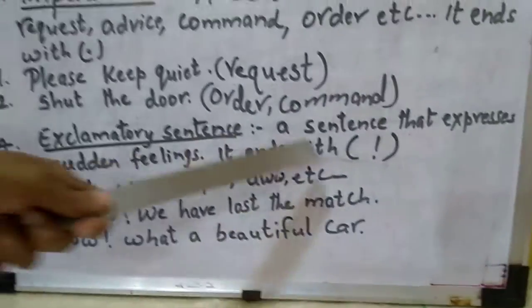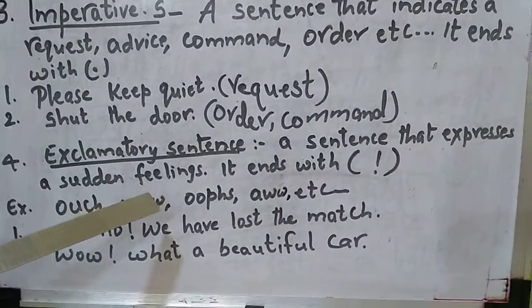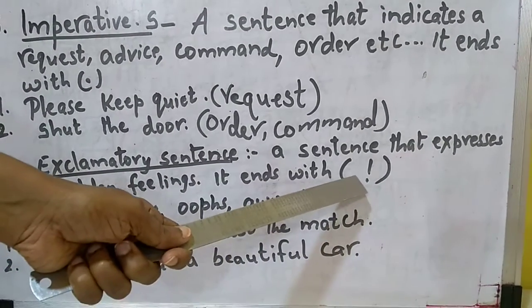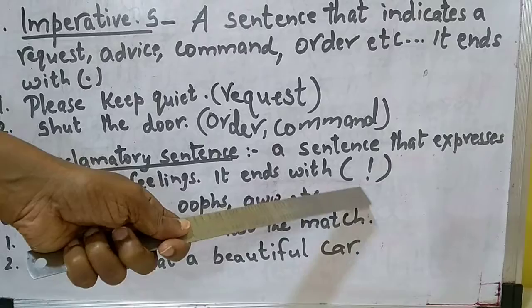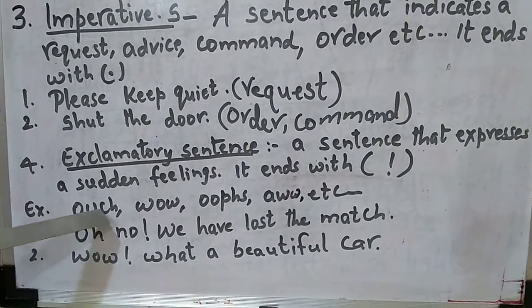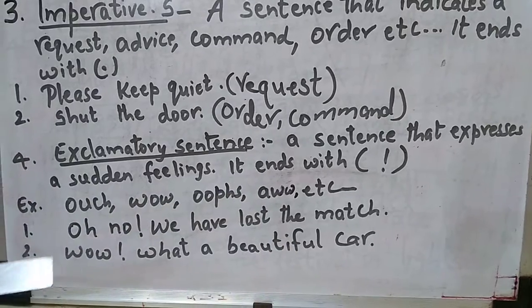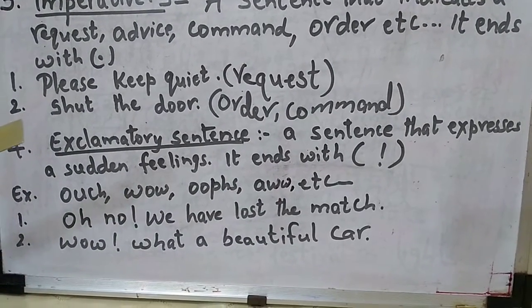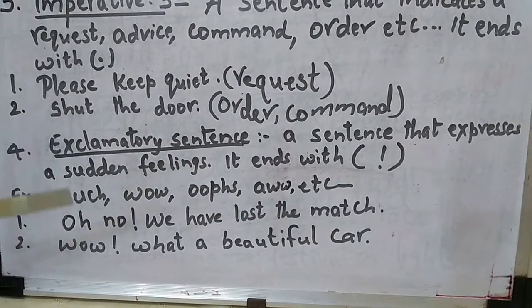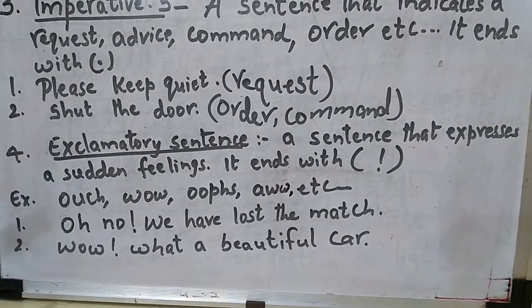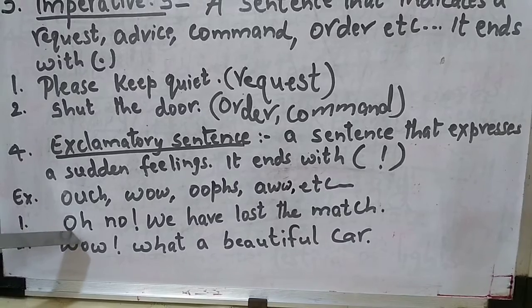Now let us have a look on the board about an exclamatory sentence. Exclamatory sentence: a sentence that expresses a sudden feeling. That is called an exclamatory sentence. And remember, it always ends with the exclamation mark. This is called an exclamation mark. Examples: ouch, wow, oops, oh, hooray, bro. All these types of excitement words or feelings showing sadness are the words that are used for an exclamatory sentence. Let us look at the sentences here now.